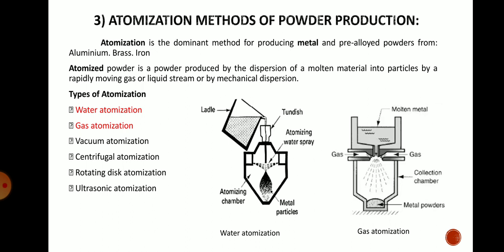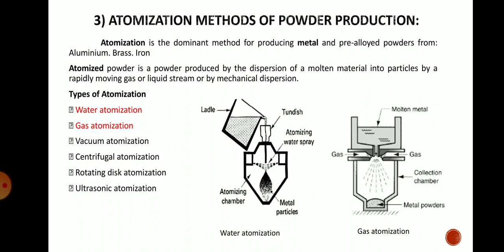A few more types are there: vacuum atomization, centrifugal atomization, rotating disc atomization, ultrasonic atomization. We will not go into details of those, only the two types we will study. This method is generally used for materials which have a low melting point, so that we can use them in molten form and you will get the powder.